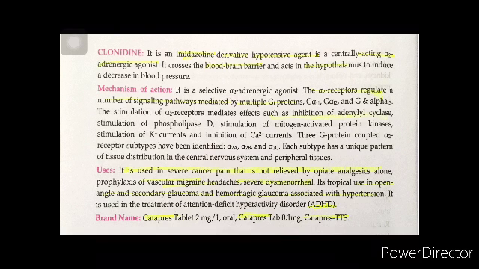We have clonidine. This is an imidazoline derivative which crosses the blood-brain barrier and acts in the hypothalamus. This is a centrally acting alpha 2 adrenergic agonist. Alpha 2 receptors regulate a number of signaling pathways mediated by multiple Gi proteins, and the stimulation of alpha 2 receptors produces effects like inhibition of adenylyl cyclase, stimulation of phospholipase D, stimulation of the potassium current, and inhibition of calcium currents.